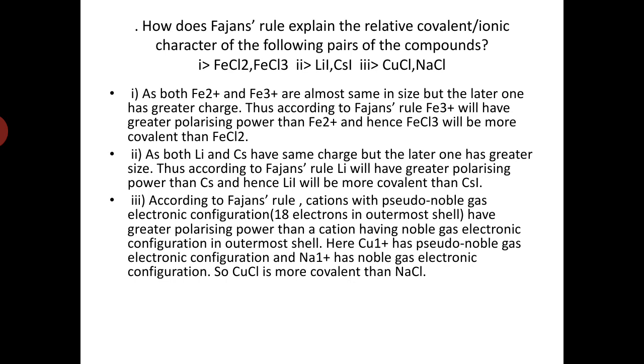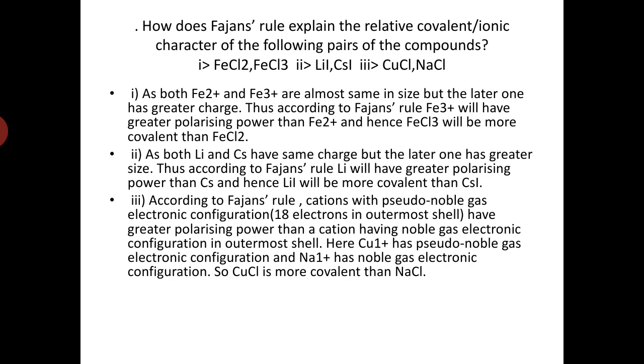From the previous rule, the more the charge, the more the polarizing power, and hence the more covalent. Fe3+ has more polarizing power, so it will polarize the electron cloud of chloride more strongly, there is more overlap, and this results in more covalent character in FeCl3.